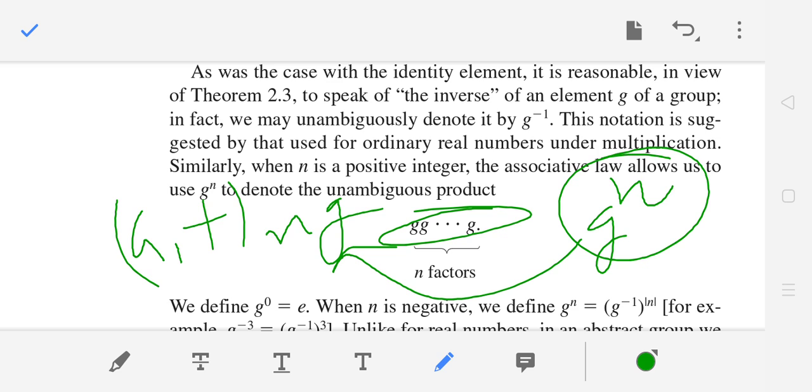Basically this is not a multiplication between the g's, but an operation between the g's. If you have addition, you add g n times; if you have multiplication, you multiply g n times, but the notation will be g to the power n. They are both identically the same, but the notation is g to the power n.